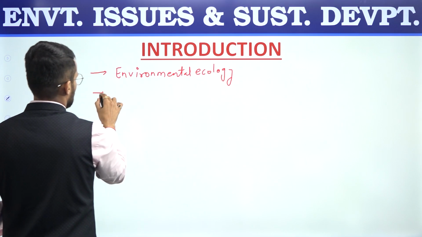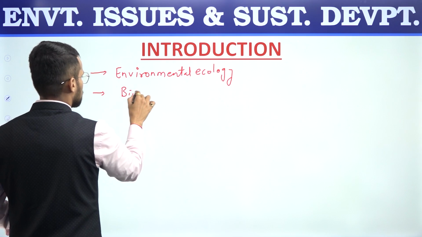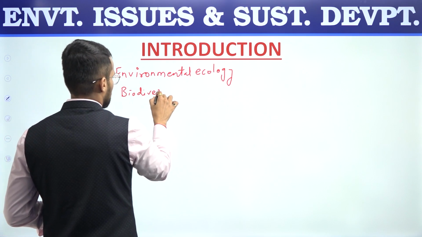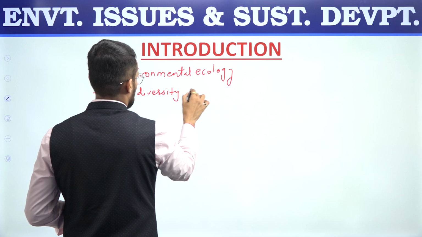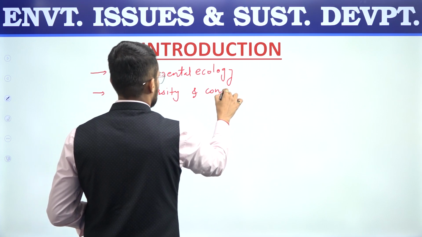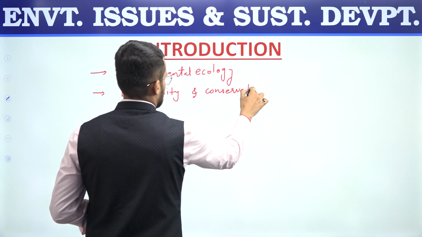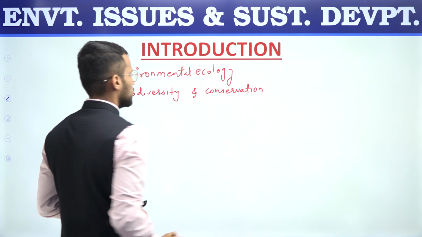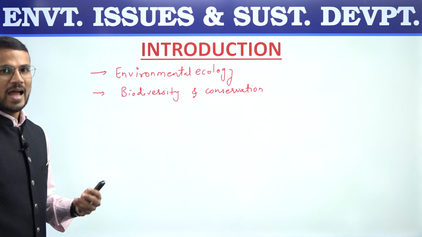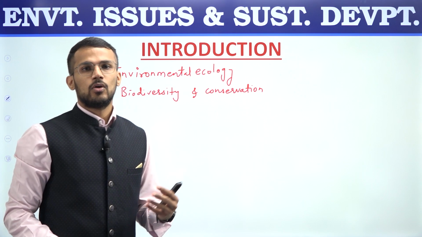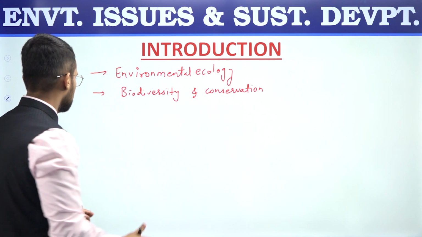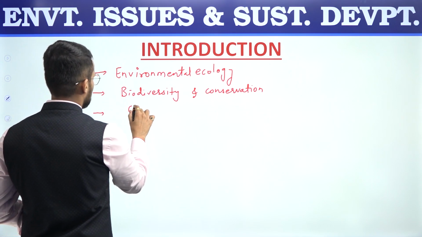Then questions are also there on biodiversity and its conservation, which is also an important part of our syllabus. For example, various IUCN status, different acts like Biodiversity Act, Wildlife Protection Act and all. Then questions are also there on climate change.